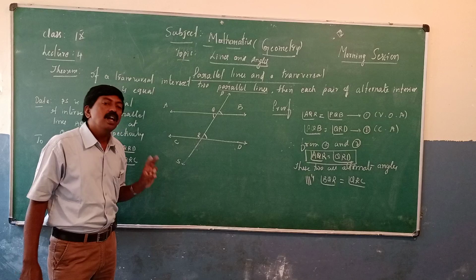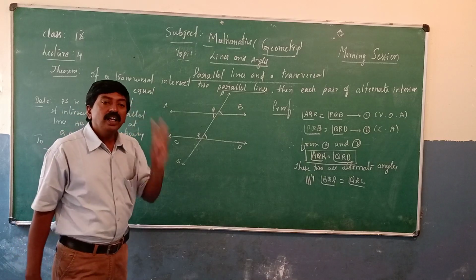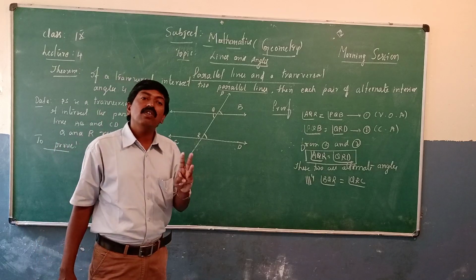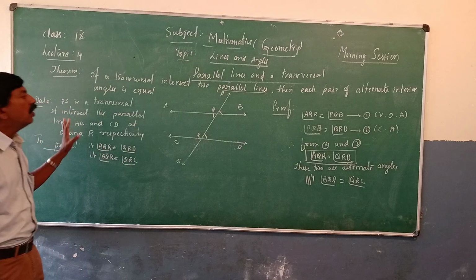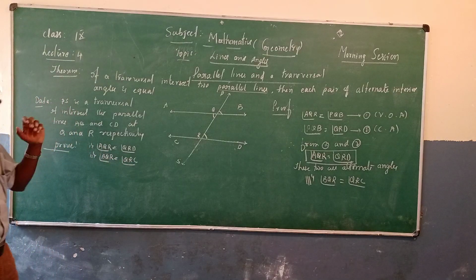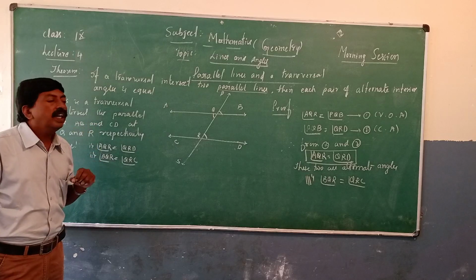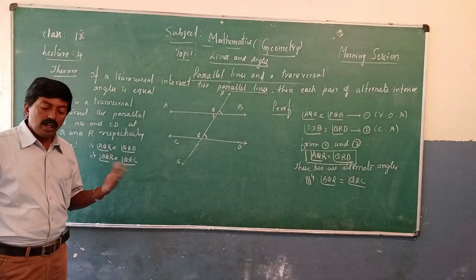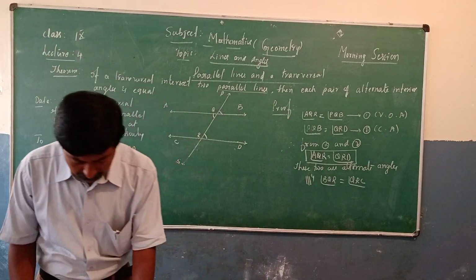And the third one, alternate angles are equal. Remember these 3 equal angles in this chapter. So if a transversal intersects two parallel lines, then each pair of alternate angles is equal. So you can pass on to another theorem.